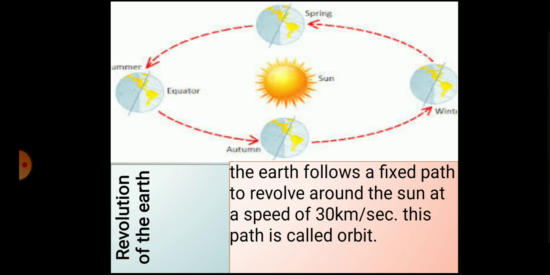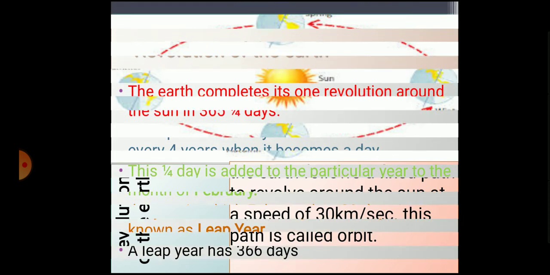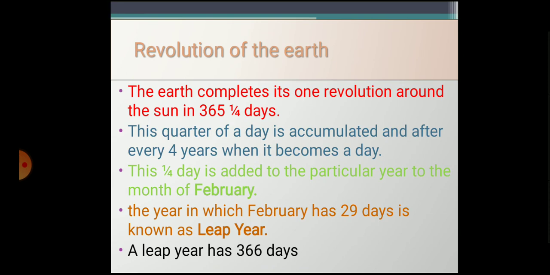It's very strange, isn't it? Let us talk more about it. The earth completes its one revolution around the sun in 365 days. Means it takes 365 days and one quarter also. But you must be thinking that we are having only 365 days. Now where is our quarter day?